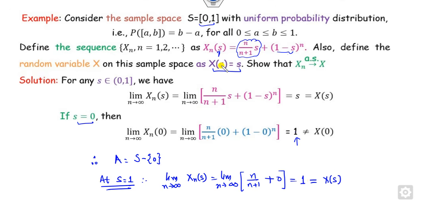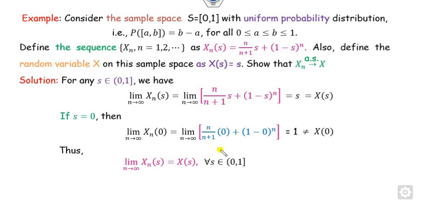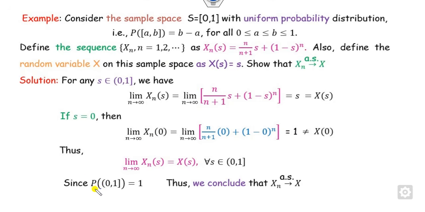Yes, because s is 1, so it will be here. Hence the set A is the open interval (0, 1), or you can say s minus 0. Its probability is 1. Therefore, we can conclude Sn converges to s almost surely.